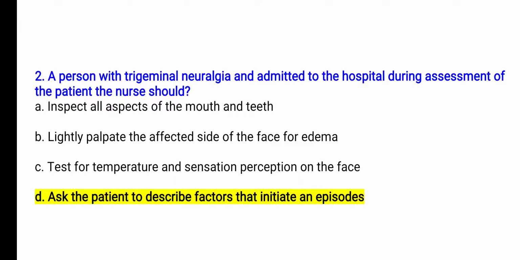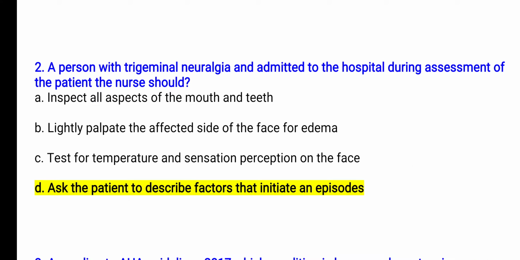So firstly we should know what trigeminal neuralgia is. Trigeminal neuralgia is a chronic condition. In this condition, the patient may experience severe, excruciating pain. The trigeminal nerve is the fifth cranial nerve and it is the largest cranial nerve, and it is present at the base of the brain.